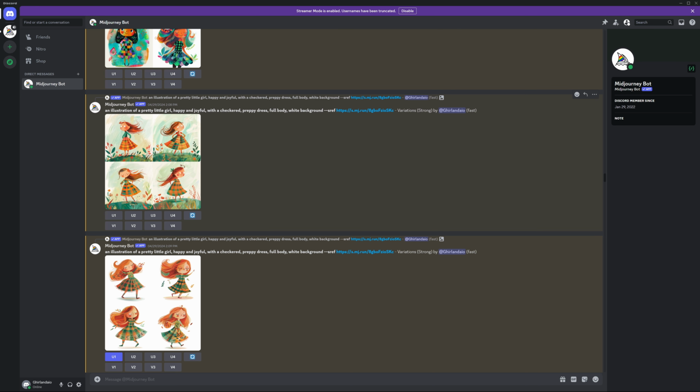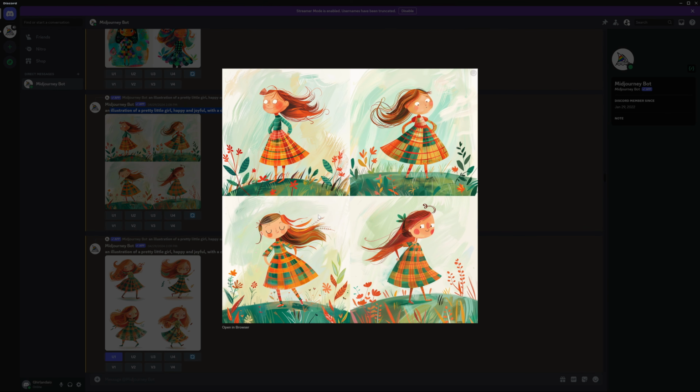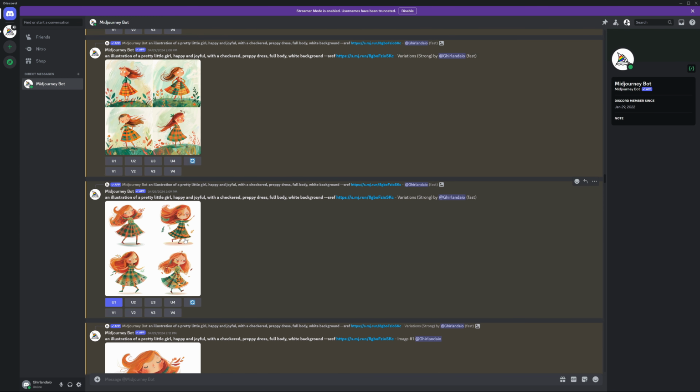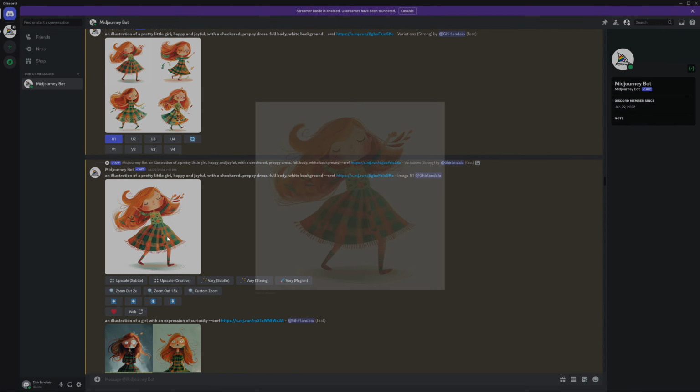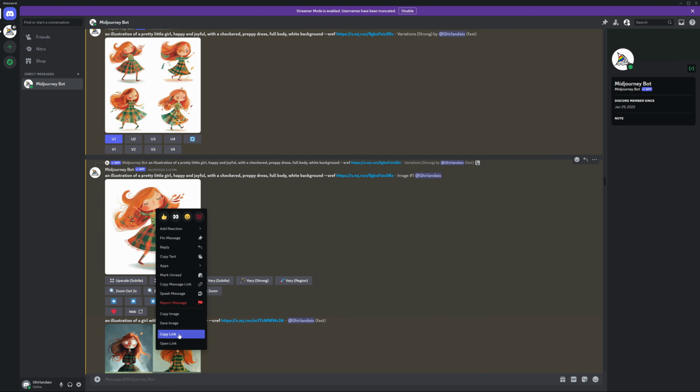You can see here that whenever you're using prompts, if you're getting close to what you had in mind with that prompt, you can just use the prompt again and it will generate a different thing. You always get 4 options, so when you found what you're looking for, you upscale that image and now it's not only larger in size, but we can now copy that link and use that as reference for other images.